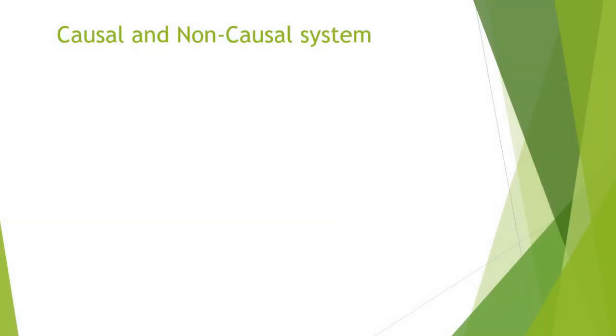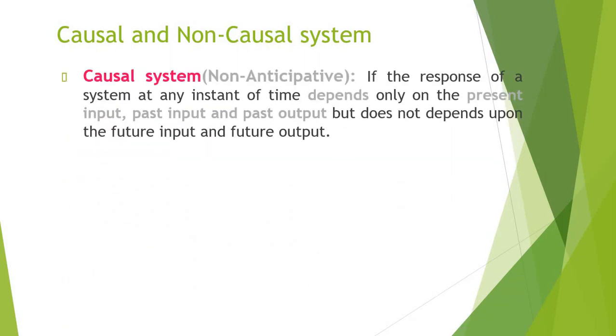Let's see what is meant by causal and non-causal systems now. A system is said to be a causal system if the response of that system at any time instant t depends only on the present input and past output, but it should not depend upon the future input or future output.